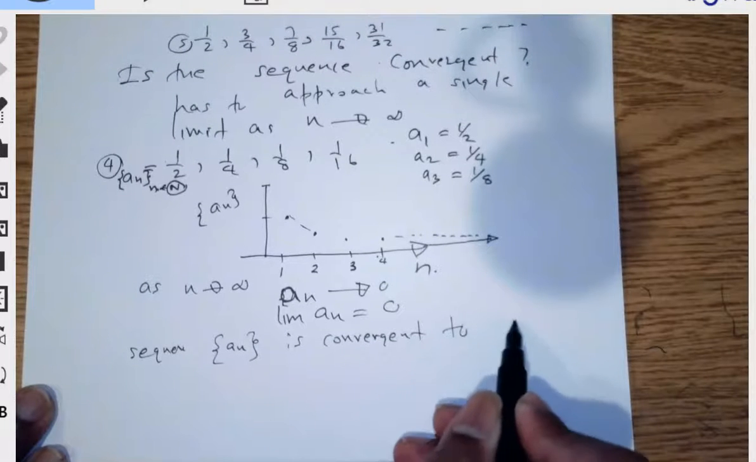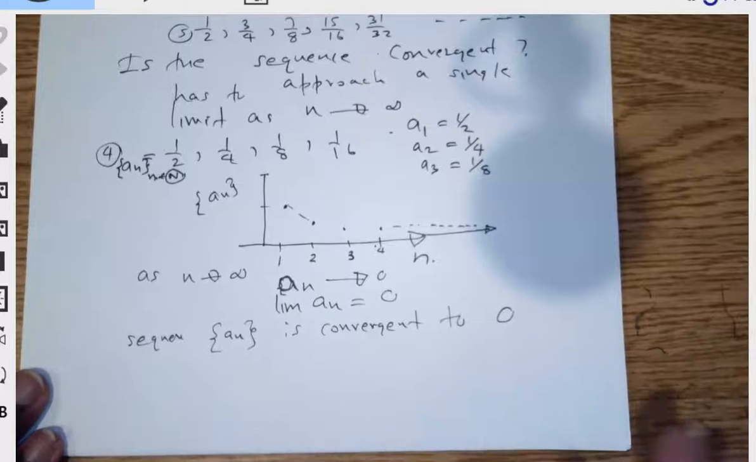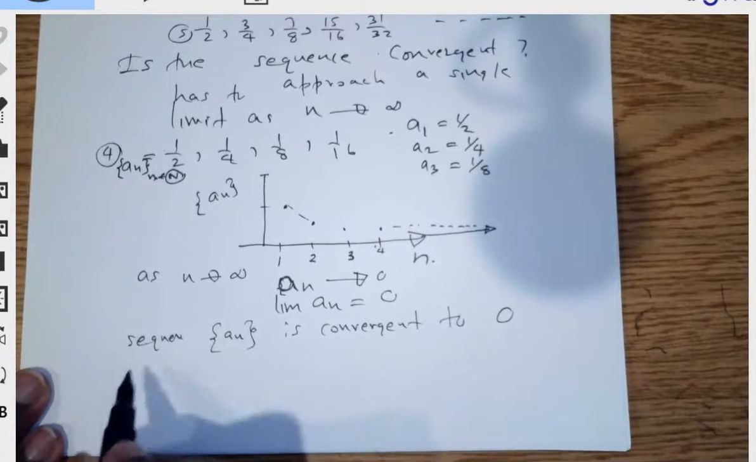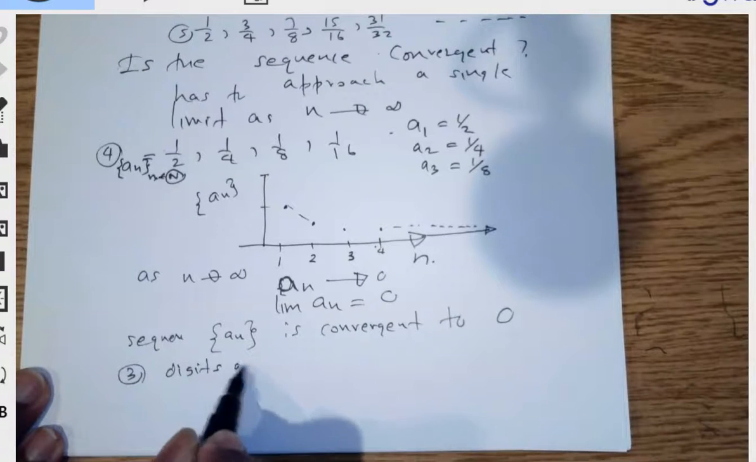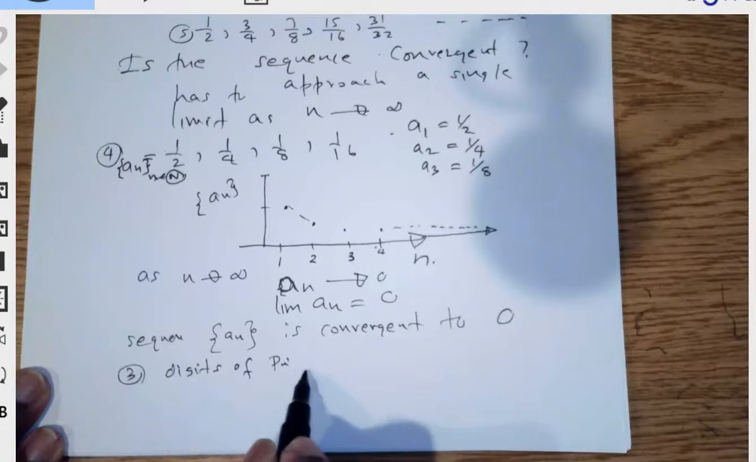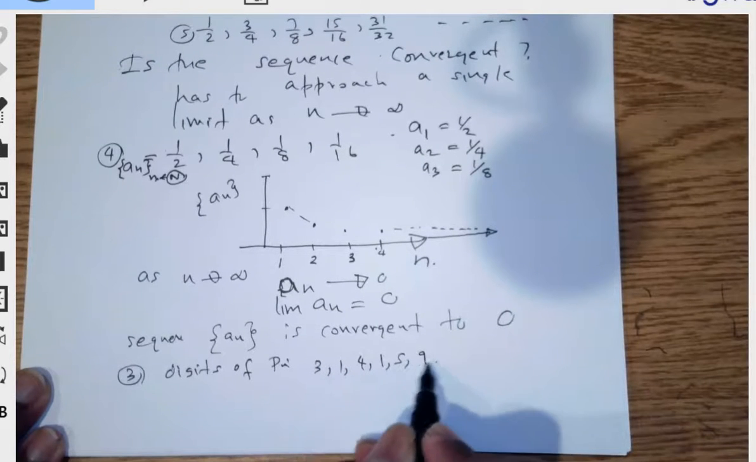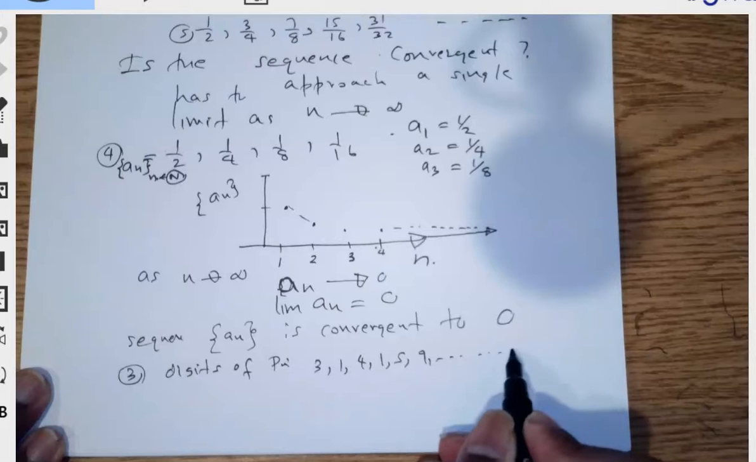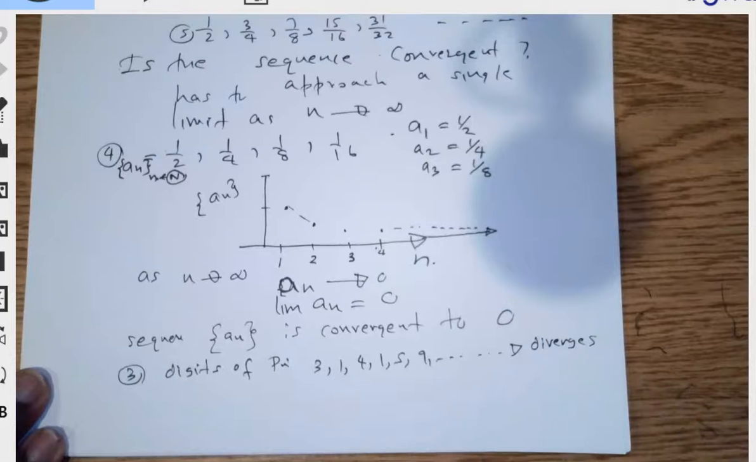On the other hand, if you take a sequence like the digits of pi, 3, 1, 4, 1, 5, 9, and so on, the digits of pi have no pattern. So it does not converge. It diverges, because it's not reaching a single number, since there's no pattern.